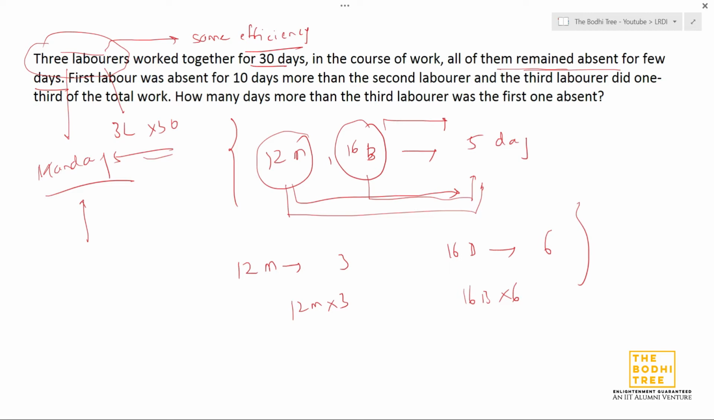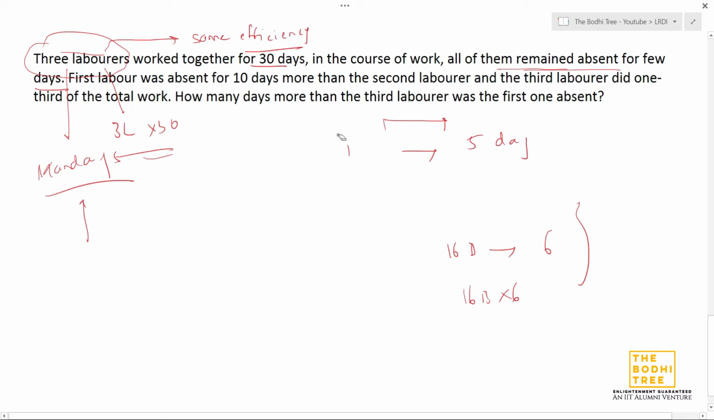I hope you have understood the difference, right? Let's see what is being asked and what is being stated. So first laborer was absent for 10 days more than the second laborer, and the third laborer did 1/3 of the total work. Okay, so because the fractions are being involved anyway, 1/3 of work, we'll use unit work method. Let's try to solve this with unit work method.